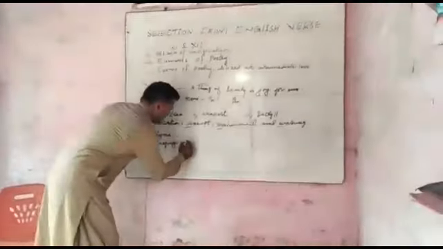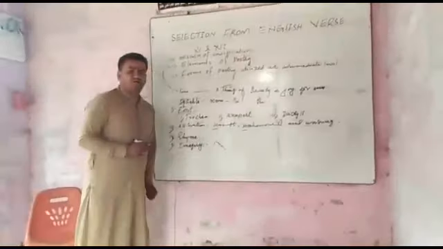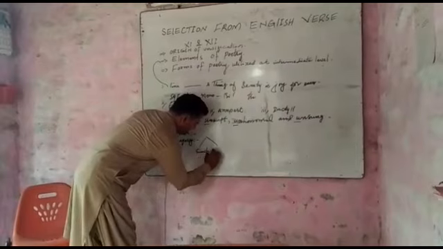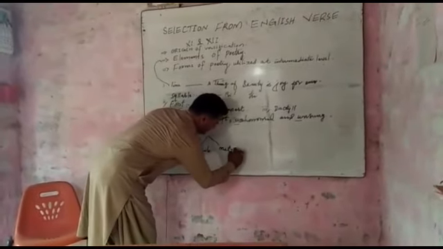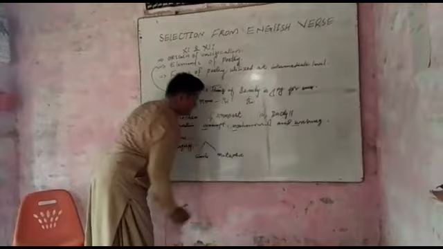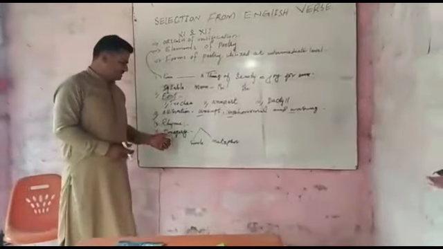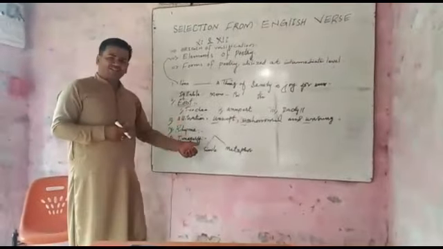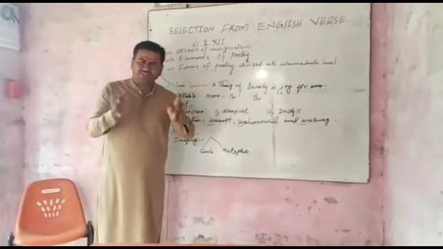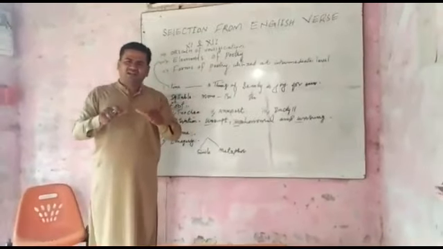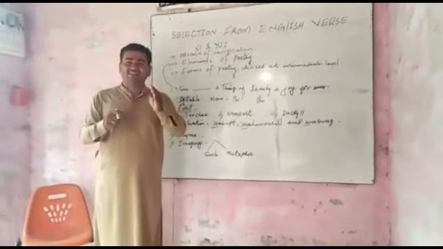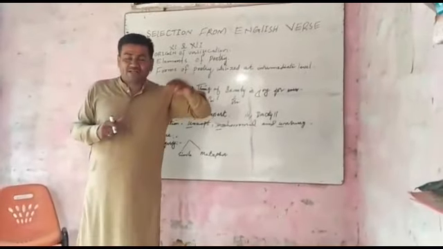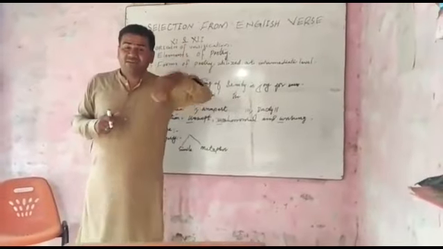So imagery has two parts. Number one, simile. Number two, metaphor. Simile shows the comparison of two things with the help of 'as' and 'like'. He is as bold, as brave as a lion.